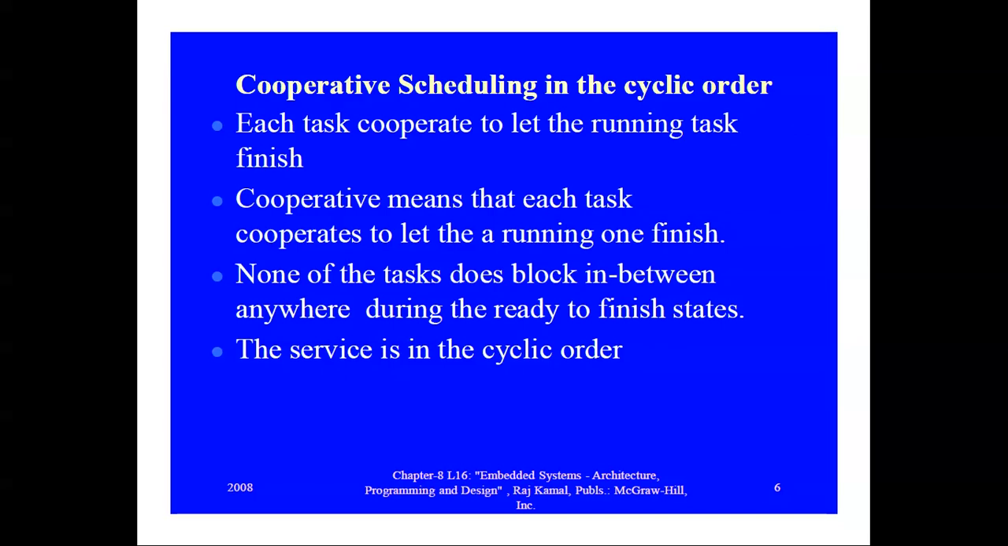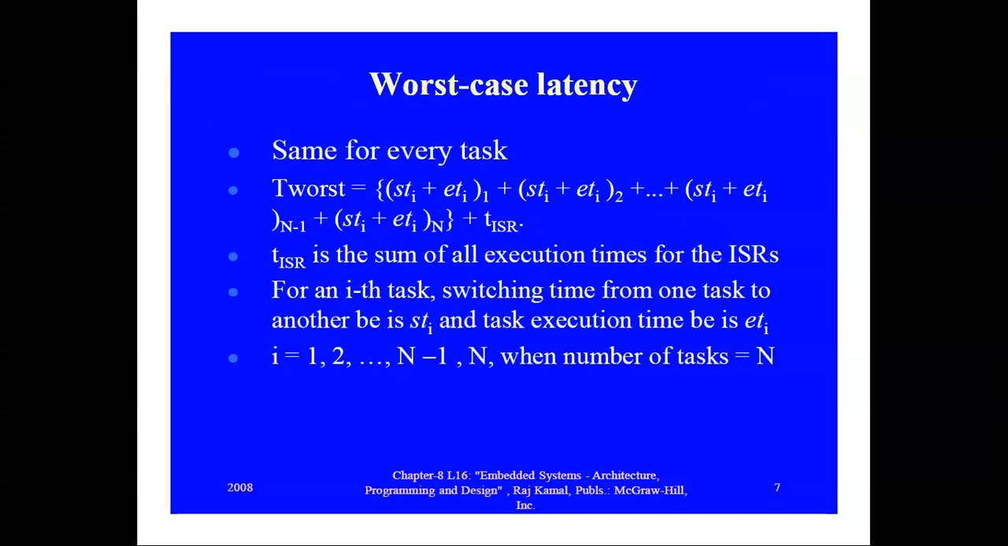So here none of the tasks will go to the block state. That means they are cooperating with each other. So none of the tasks blocks in between anywhere during the ready to finish states. So the service is in the cyclic order. So this is the worst case latency for each task.